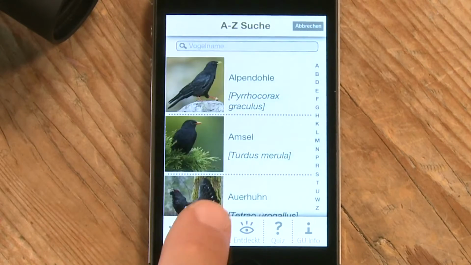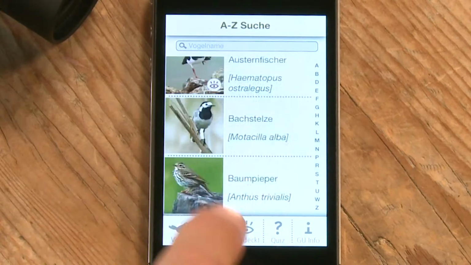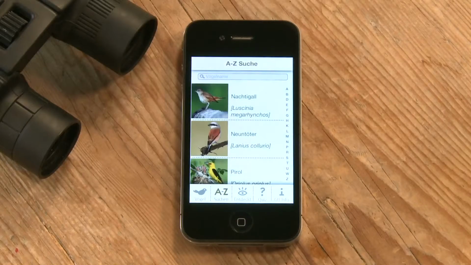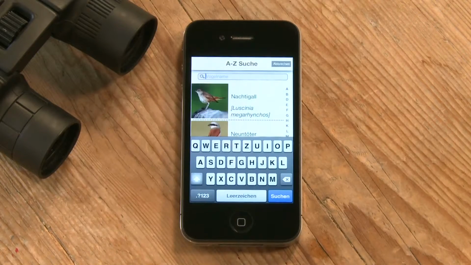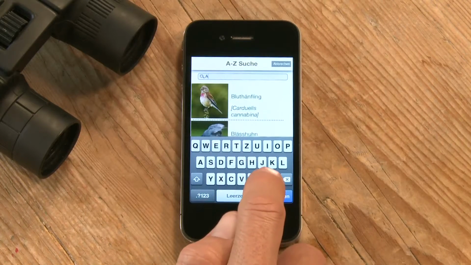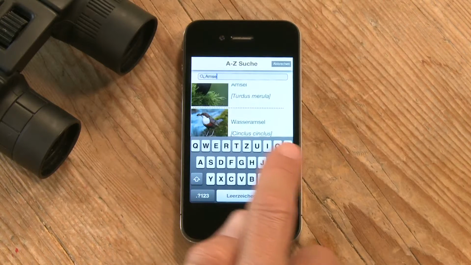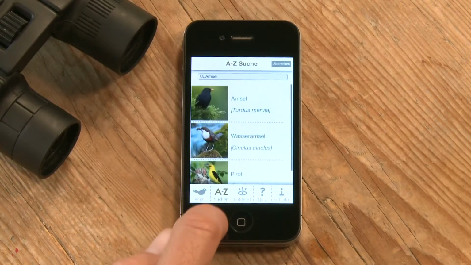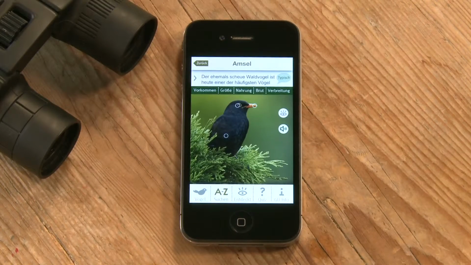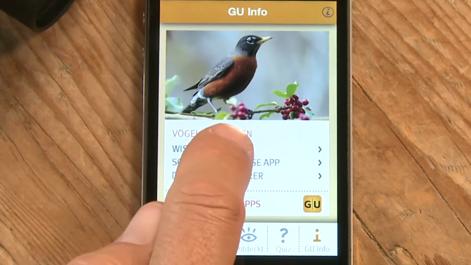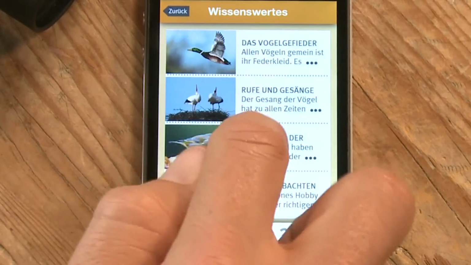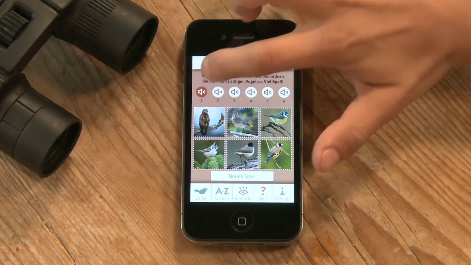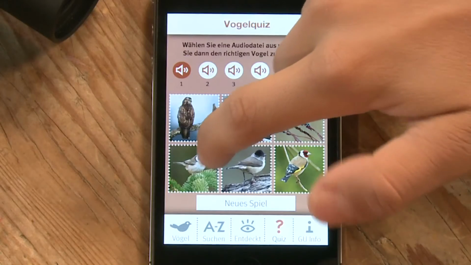All 100 bird species in the index can also be studied. Besides, you can search for specific birds by entering their names. The info pages offer additional background information about the world of birds. Test your knowledge with the fun bird quiz and match the right bird with the twittering.